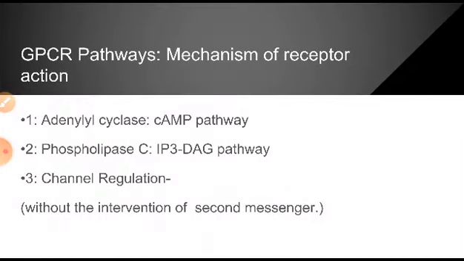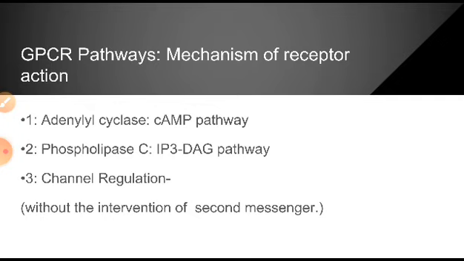These are the three different mechanisms, and the thousands of drugs which follow the GPCR pathway will follow any one of these. If you know all these three mechanisms, you will be able to explain the mechanisms of action of those various drugs.